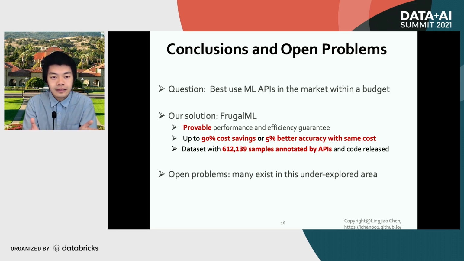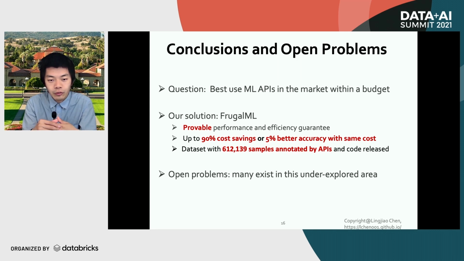So let's look at what we have covered. In this work, we essentially try to study how to best use machine learning APIs in the marketplace within a budget constraint. Towards this problem, we propose a solution called FrugalML, which gives provable performance and efficiency guarantees.